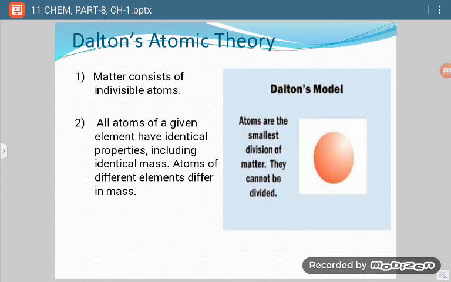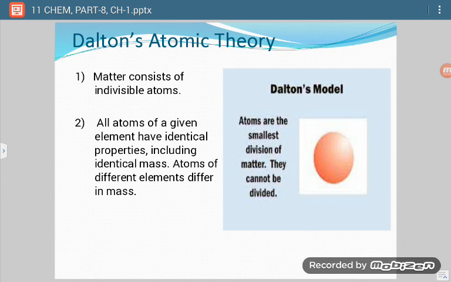This theory has a lot of importance, though there have been many changes in it with the passage of time, but still this was the basis on which scientists worked, and they came out with other conclusions. There are four main postulates of Dalton's atomic theory. The very first is that matter consists of indivisible atoms, meaning the atom is indivisible.